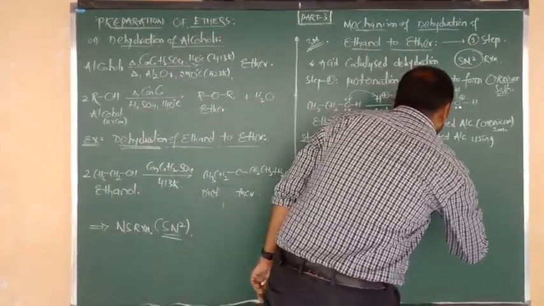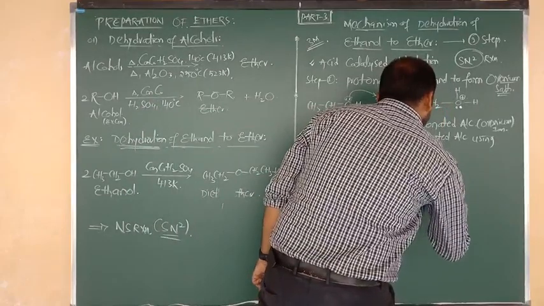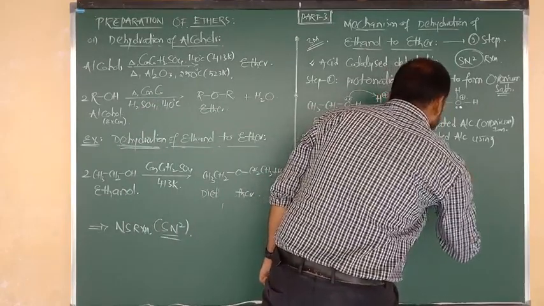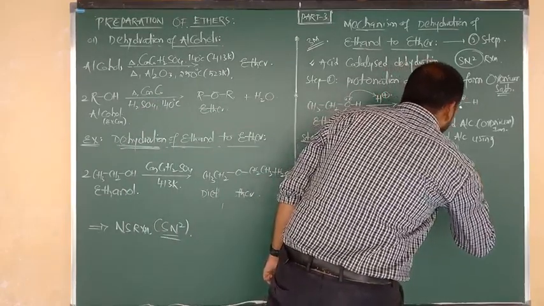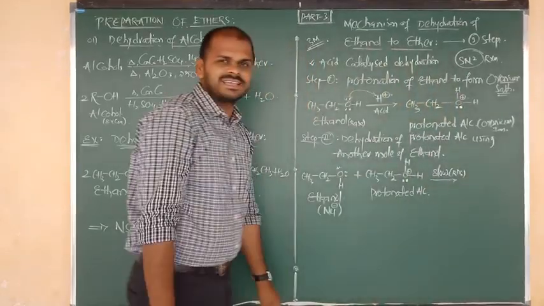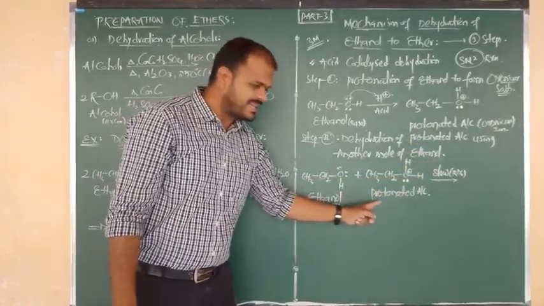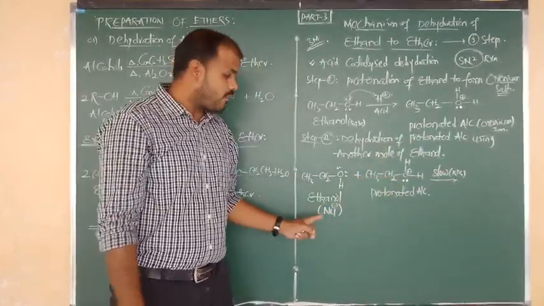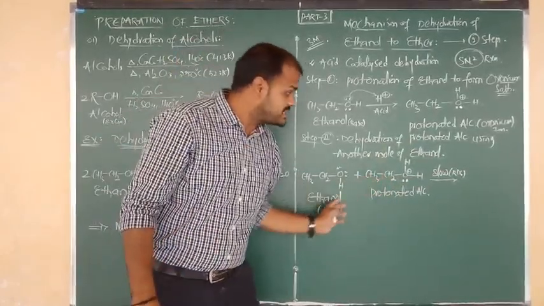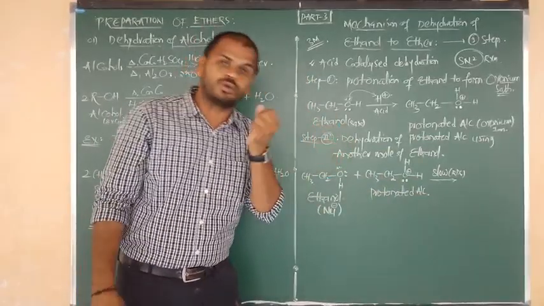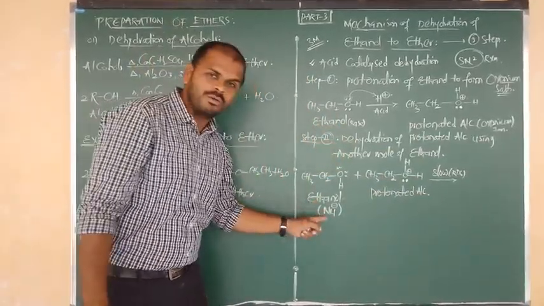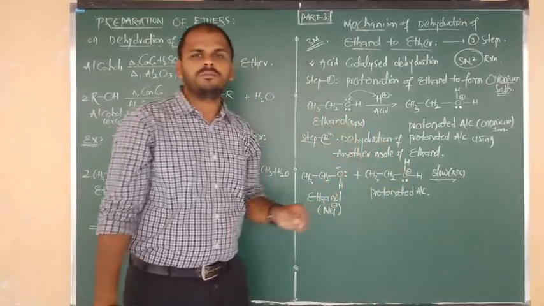This is very important, try to remember: the second step is always the slow step, and also we can say RDS. Sir, what is meant by RDS? Rate determining step. So the rate depends on two species: one is protonated alcohol, the other is the nucleophile. So this is one type of nucleophilic substitution reaction. Why? This is a nucleophile, and the nucleophile undergoes substitution.